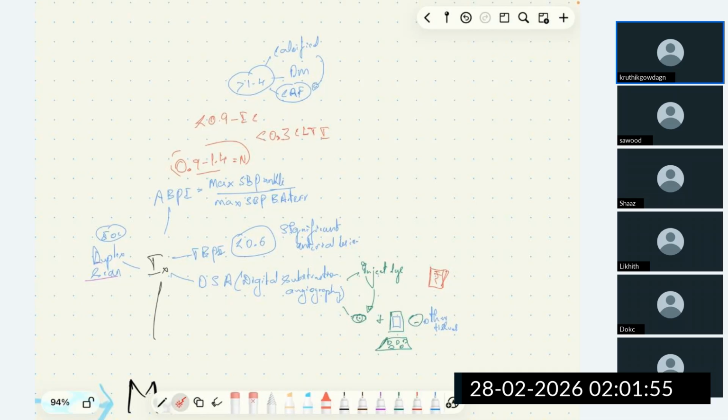Ankle brachial pressure index: if it is between 0.9 and 1.4, it is normal. If it is less than 0.9, it suggests limb ischemia. If it is less than 0.3, as I already told, it is critical limb threatening ischemia.